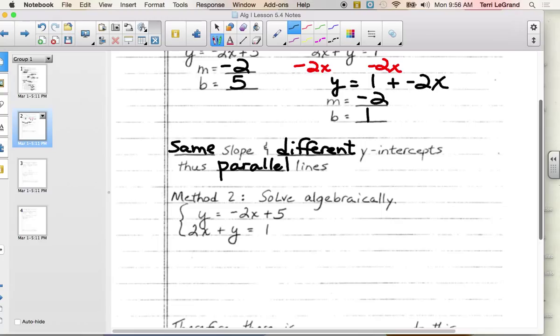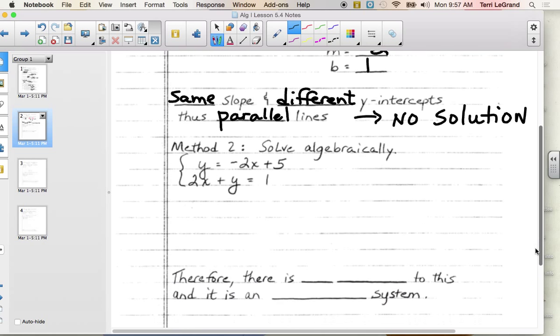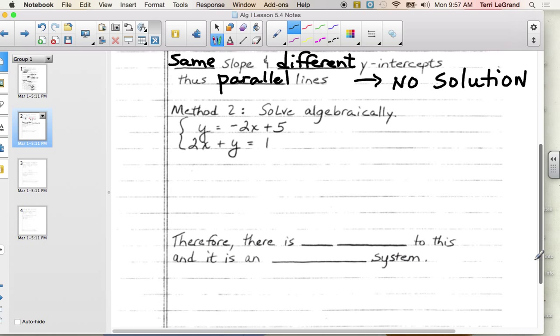And once we prove they're parallel lines, we know there is no solution. And that's what they wanted us to prove. And we did. Without even graphing them, by comparing their slopes and their y-intercepts, same slope, different y-intercepts, they're crossing the y-axis at different places, but they're rising and running at the same rate, then those have to be parallel lines. They're never going to cross each other. There's no solution. That's one method.